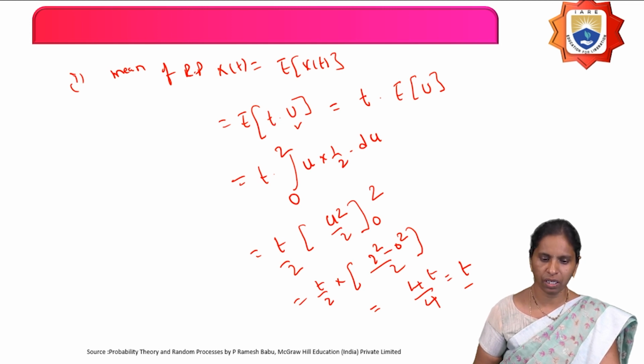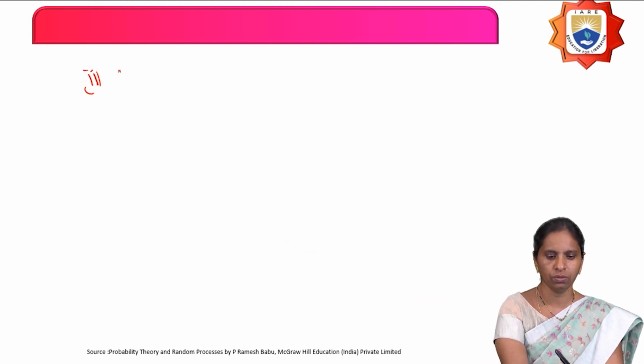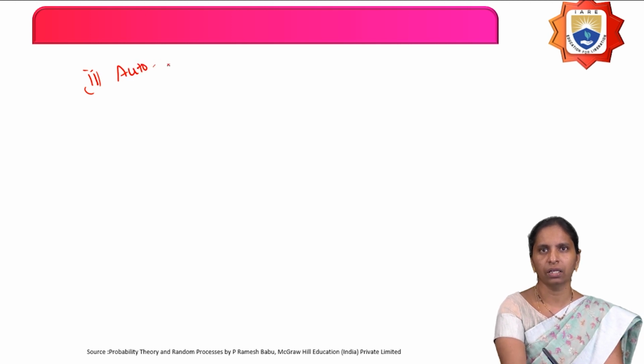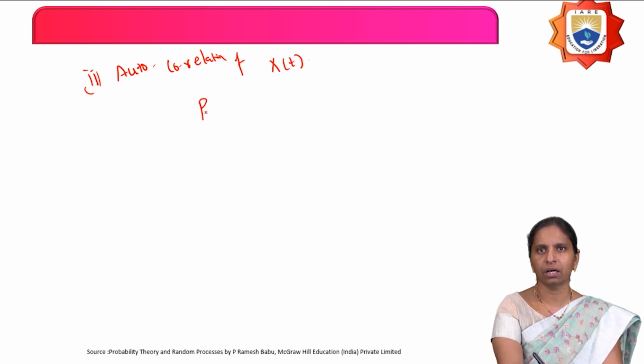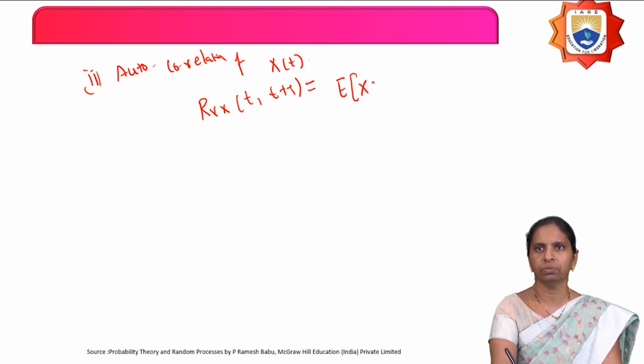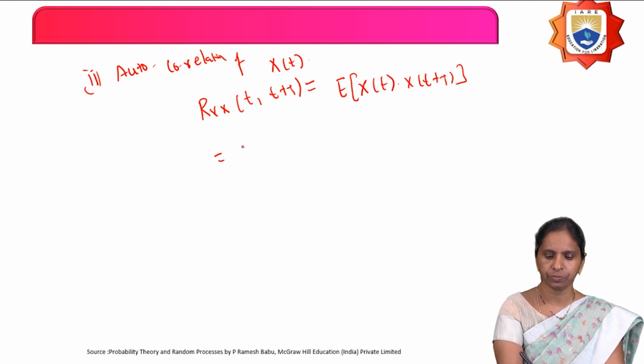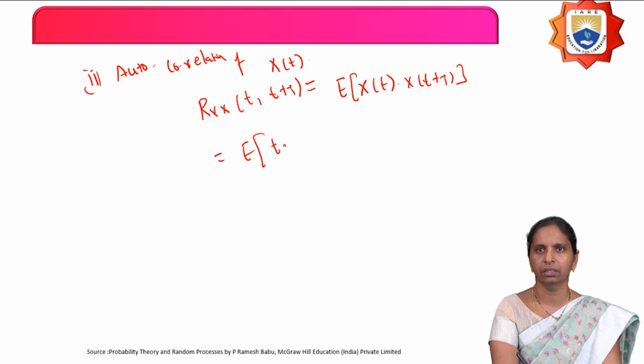And the second one, what do you have to calculate? The autocorrelation function of the random process x of t. What is the autocorrelation function? Previously, I defined R_X of t comma t plus tau equals expectation of x of t into x of t plus tau. That equals the expectation of t into u, since x of t is t into u. Then what is x of t plus tau? In place of t, replace by t plus tau. Then you can write t plus tau into u.